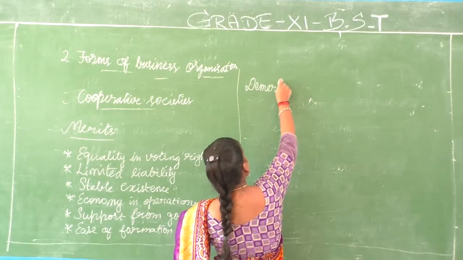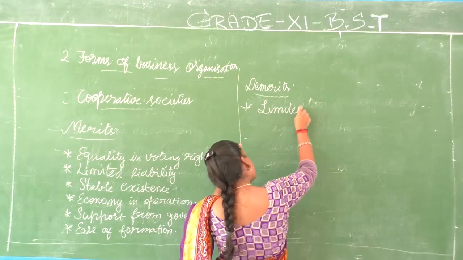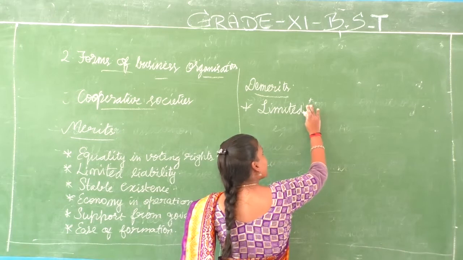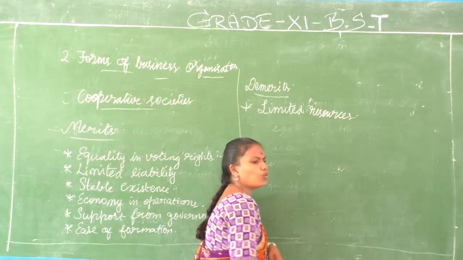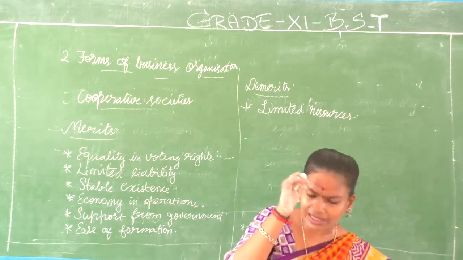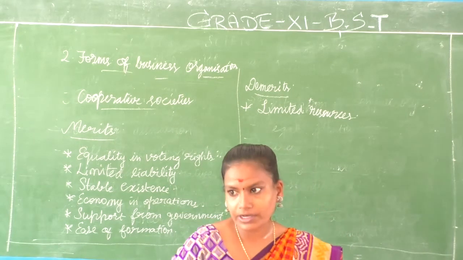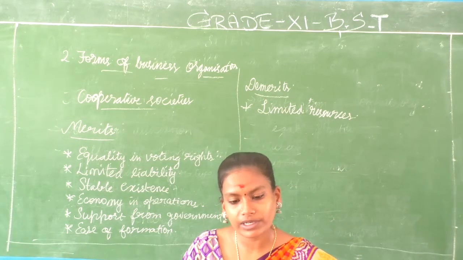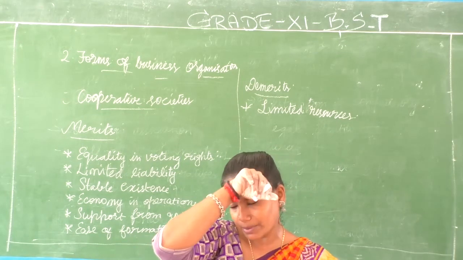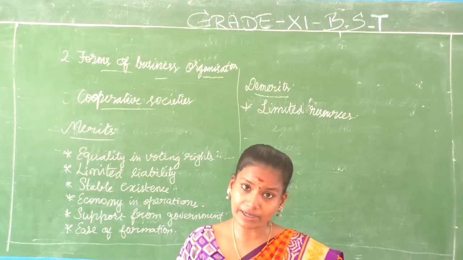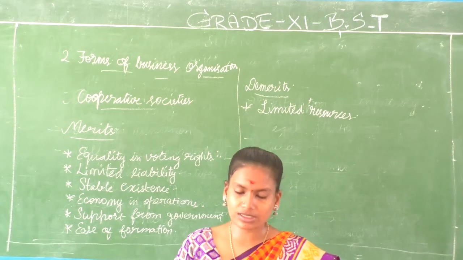What would be the demerits? First thing is limited resources. Again this point comes here. Limited resources. Why or how? Because the shares are going to be very less in amount. And if it is a consumer cooperative society, only consumers will be part of it, and it is a voluntary association. You are not going to compel anybody, you are not going to invite anybody. It's just that whoever wishes to join, they might join. So within that amount only you are going to run your society. So of course the resources will be very less.